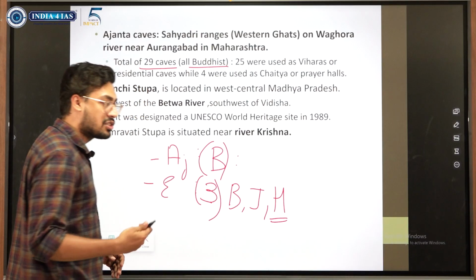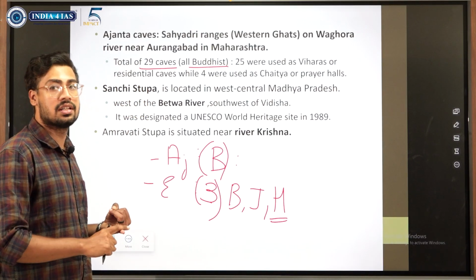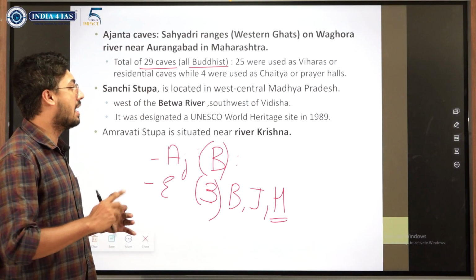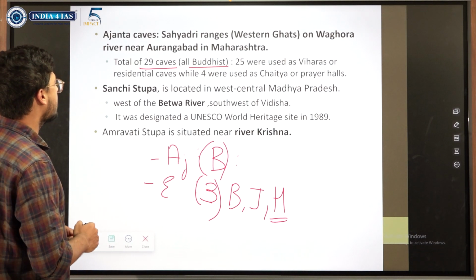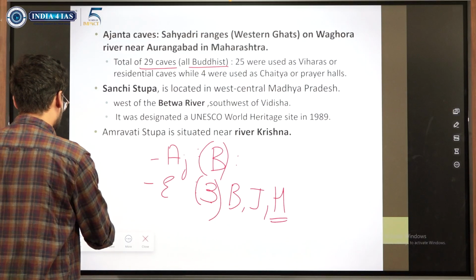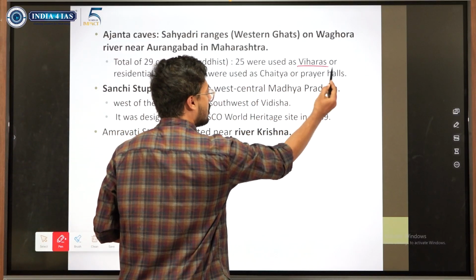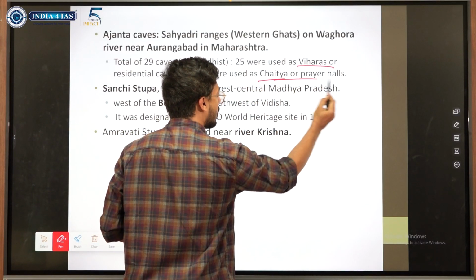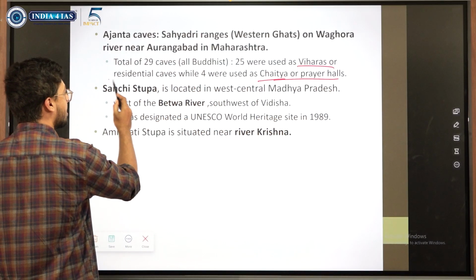But within Buddhism there are all sorts of different themes. There is sculpture, there is painting, there is mural painting and so on. So in Ajanta there are 29 caves, 25 are viharas, 4 are chaityas. Chaitya is prayer hall. Vihara is used for residence.